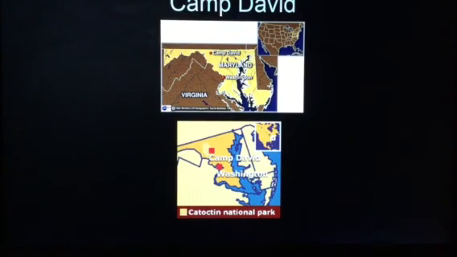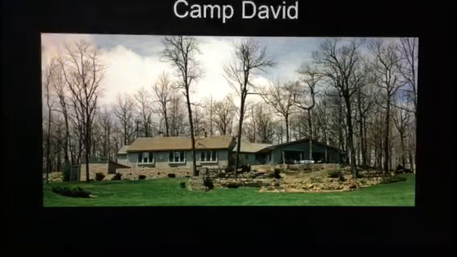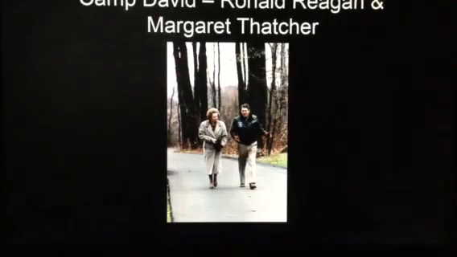And then Camp David is a retreat in Maryland, north of Washington, where the president can go on weekends. Camp David. Sometimes presidents invite foreign leaders to Camp David to get away from Washington, to meet with them on maybe more personal, less formal meetings. This is Ronald Reagan with then Prime Minister Margaret Thatcher from Great Britain.